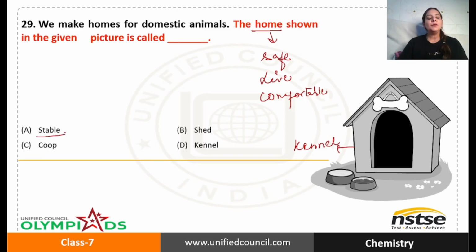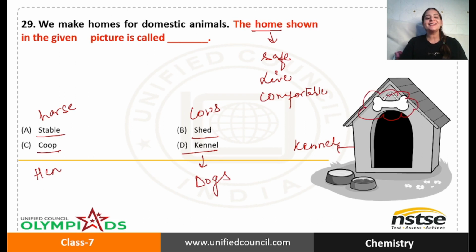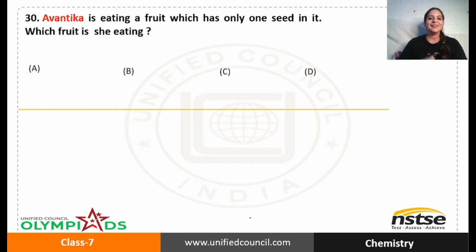Now who lives in stable? The home of horse is called as stable. Who lives in shed? Cows live in shed. Who lives in coop? Hen or chicken lives in coop. Who lives in kennel? Dogs live in kennel. You can easily see, this sign is mostly used in cartoons to show food for dogs. So yes, this picture represents kennel. So which one is the right answer? Option D.